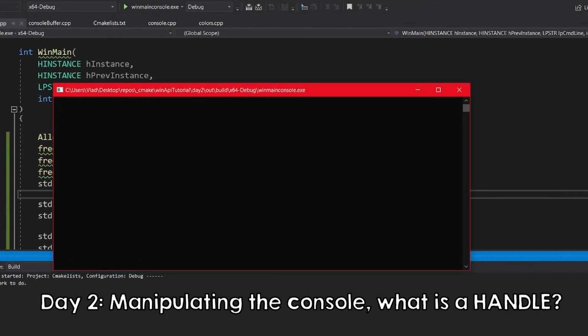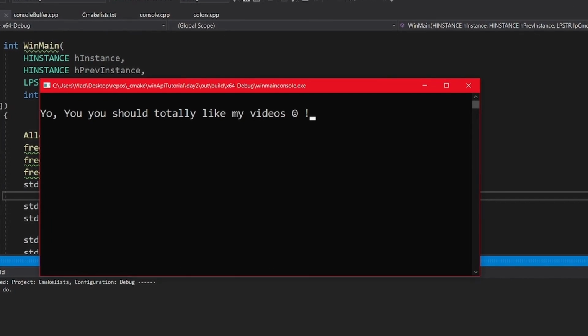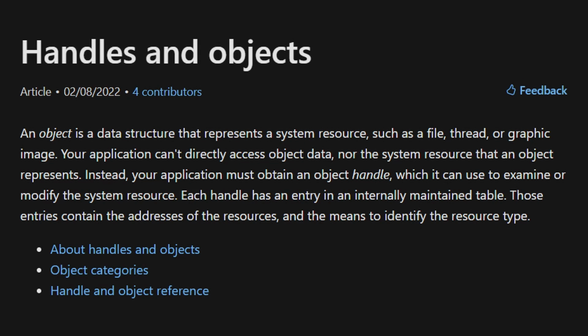Let's continue our journey into Windows API and learn some more about manipulating the console. And also, learn about handles.